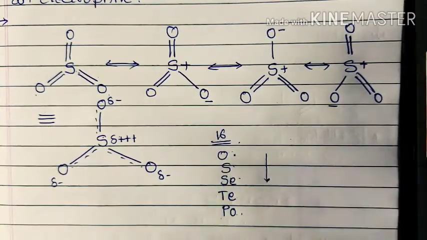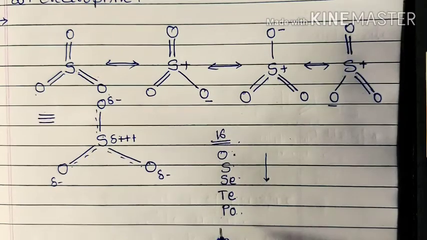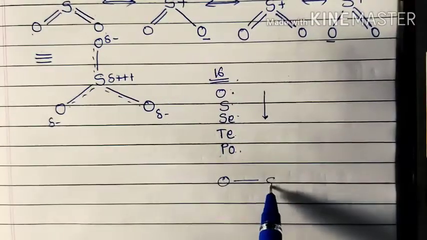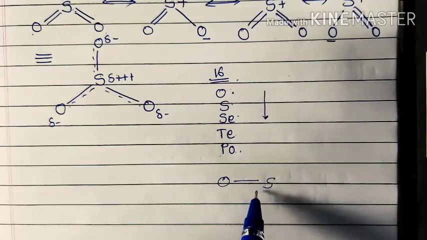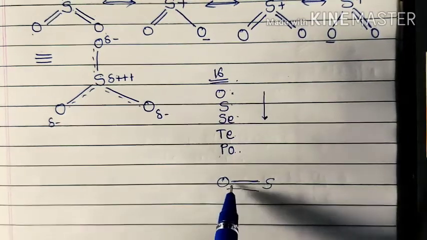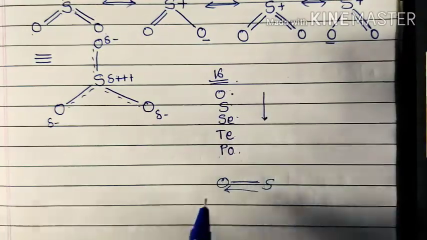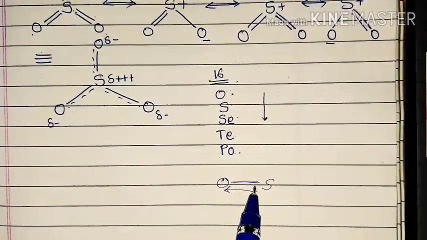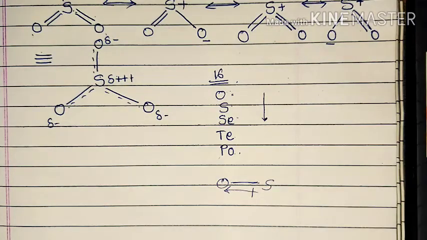Hence, if I make any bond between oxygen and sulfur, it is obvious that the electrons will have a little polarity or moment towards the oxygen, like we can write it as a dipole.